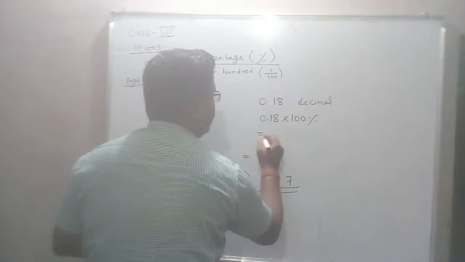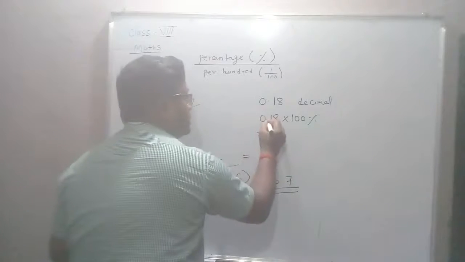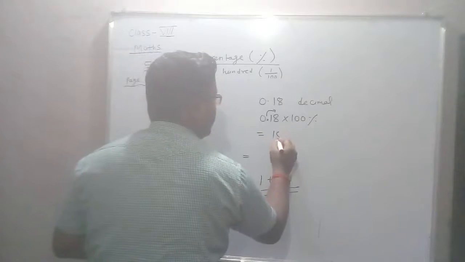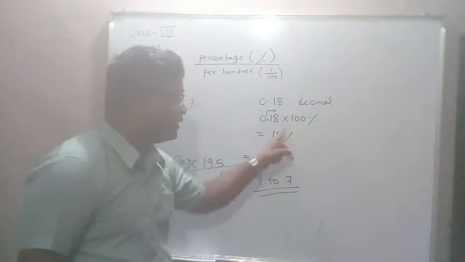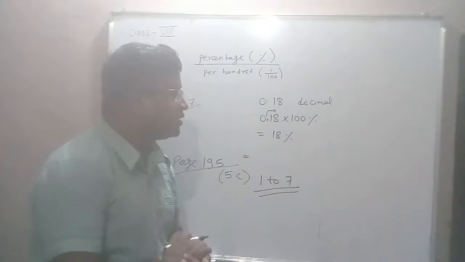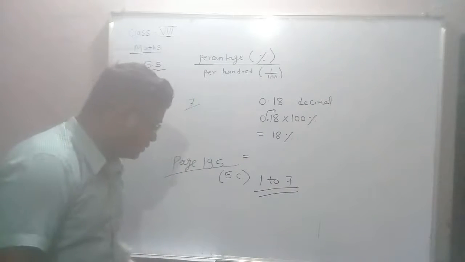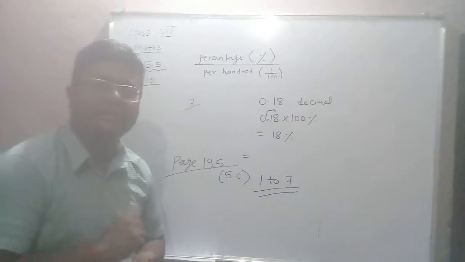So how much will you get? While multiplying, we have to shift the decimal towards right. Multiplying with 100, 2 places, we shift the decimal towards right. So we got 18%. In this way you can easily complete up to question number 7, page number 195, exercise 5C.